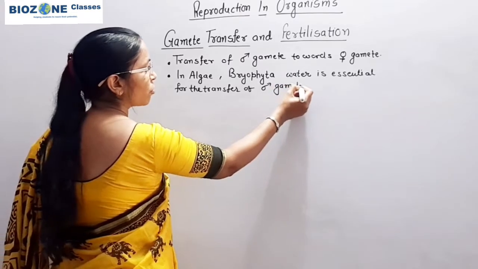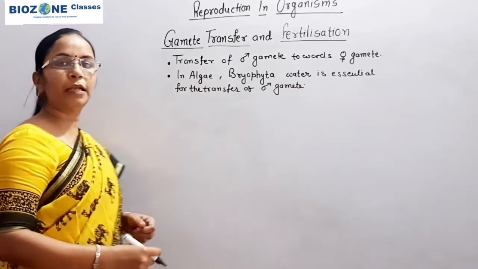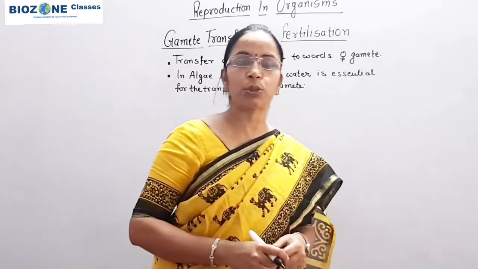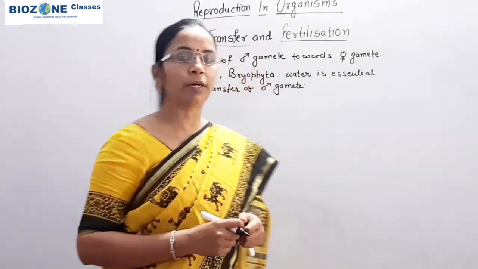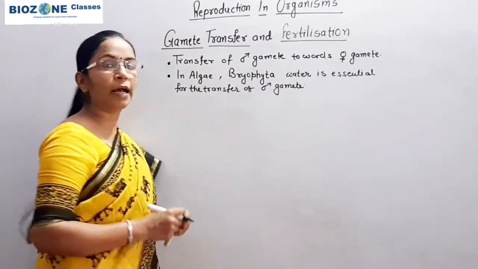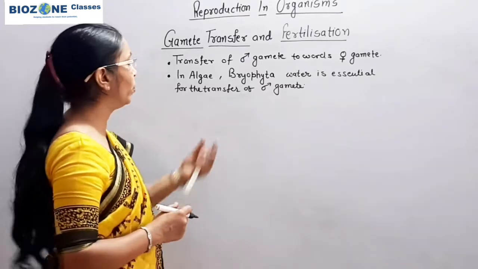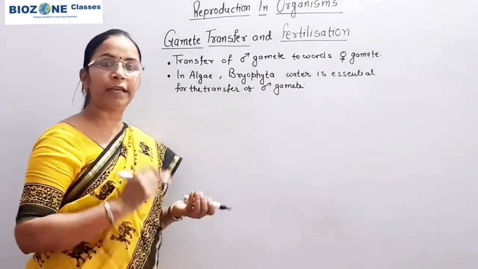The motile male gametes in algae and bryophyta are called antherozoids, and for their transfer in algae, bryophyta as well as in pteridophyta, water is essentially required.